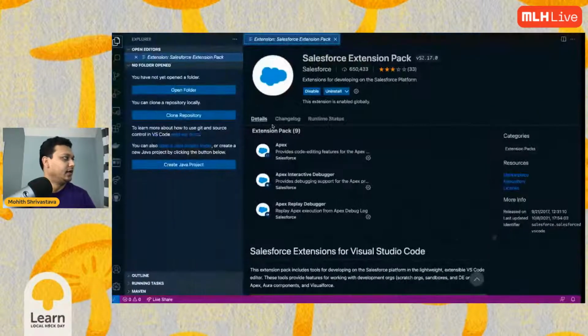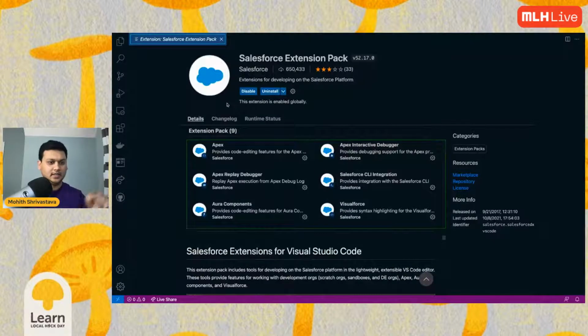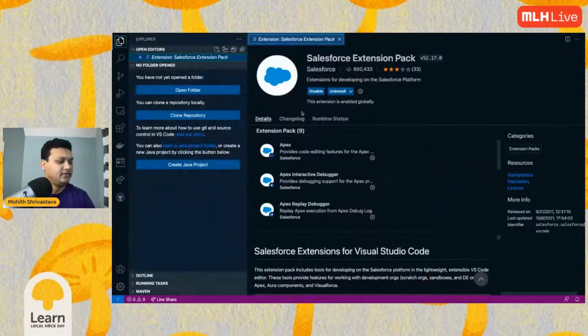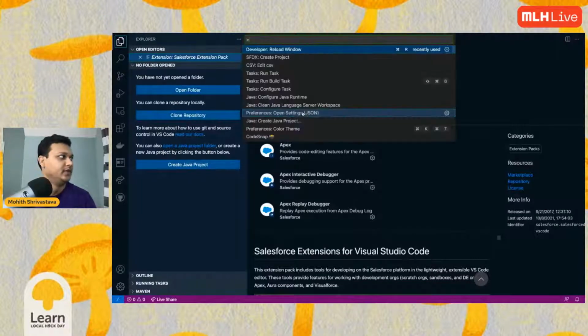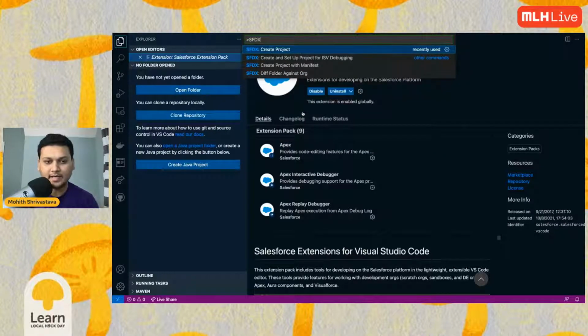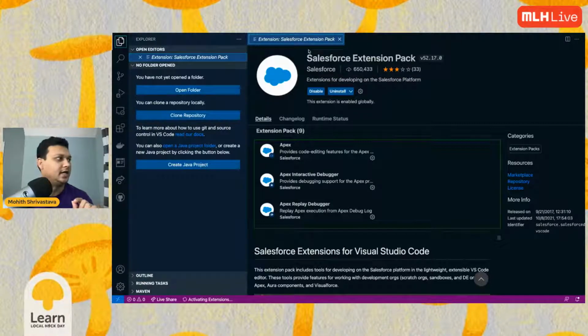Now that you have installed the Salesforce Extension Pack, the first thing we do for scaffolding a Salesforce project is press Command Shift P. That brings up the Visual Studio Code command palette, and there you type SFDX. SFDX is Salesforce Developer Experience, just a short form for that. Then you choose create a project.